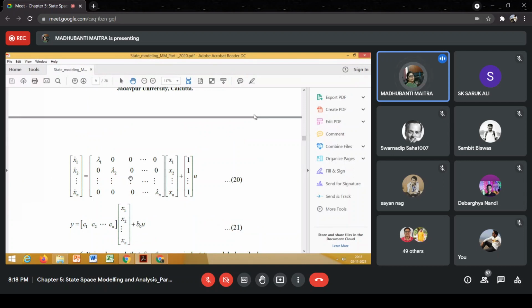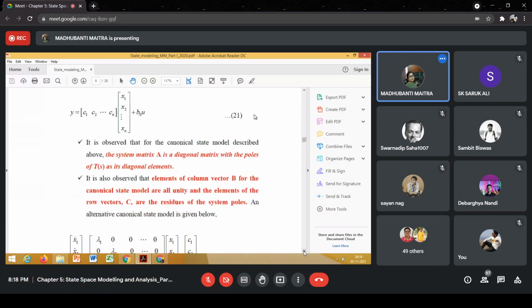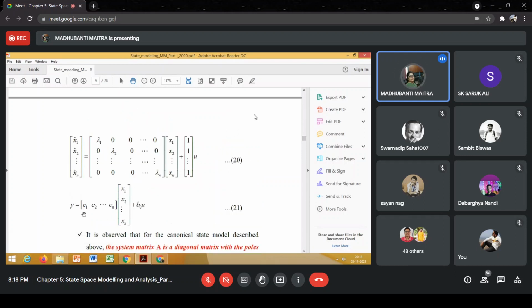Lambda 1, lambda 2, lambda n, as already discussed, are the closed loop poles of the system. It is also observed that the elements of the column vector B for the canonical state model are all unity, and the elements of the row vector C are the residues of the system poles. That is the output matrix, and this is the input matrix, all the elements are 1.